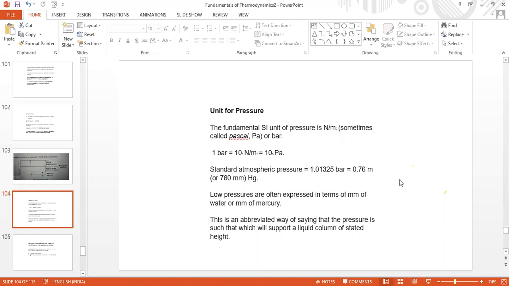Now, tell me what is the rho g h value? Rho is 13.6 multiplied by 1000, that is the rho value of mercury. g is 9.81, h is 0.76. 760 mm is 0.76 meter. And you multiply and give the value of pressure. Pressure will be in Newton per meter square then.